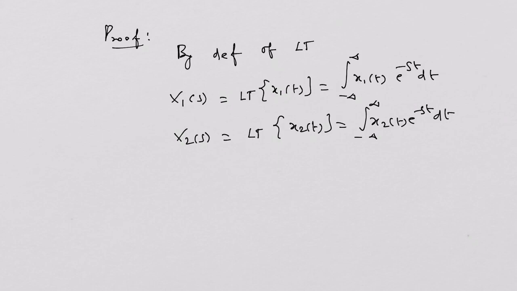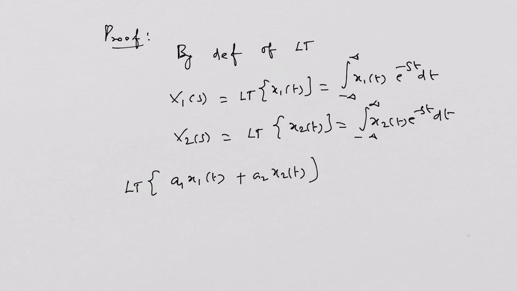Okay. Now the Laplace transform of the weighted sum of two signals is equal to a similar weighted sum of Laplace transforms. Let's see. a1 times x1(t) plus a2 times x2(t).